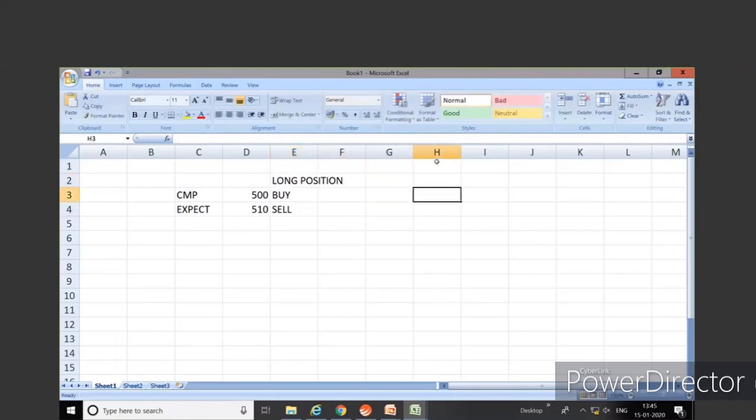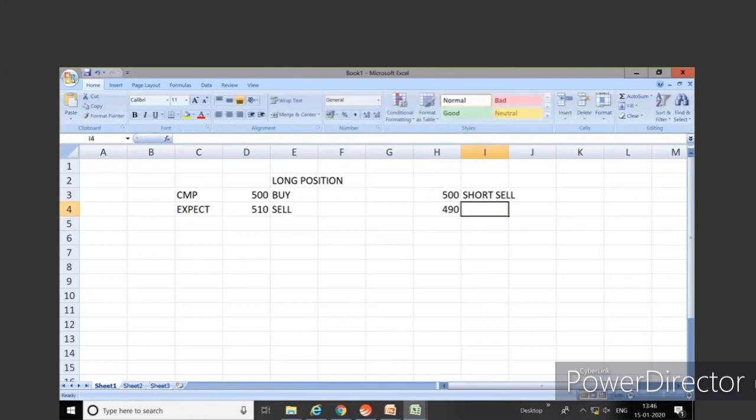So long position, short position has nothing to do with how long are you keeping your trade for. No. If you are buying first, expecting prices to go up, that is known as taking a long position. On the other hand, let's say price is 500 and I'm expecting that the prices might go down to 490 in the near future. Now in this case, what can I do? Should I wait for prices to come to 490 again, then buy, again go to 500 and sell? No. For that reason, we have been given the option of short selling.